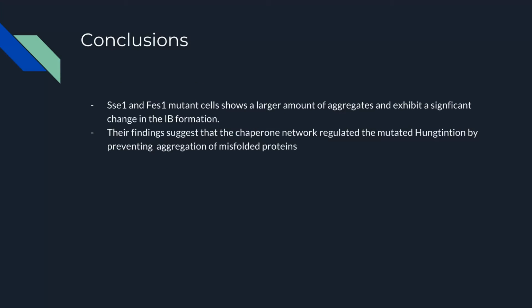In our conclusion, the researchers talked about how the SSE1 and FES1 mutant cells show a larger amount of aggregation between each cell and exhibit a significant change in the IB formation.